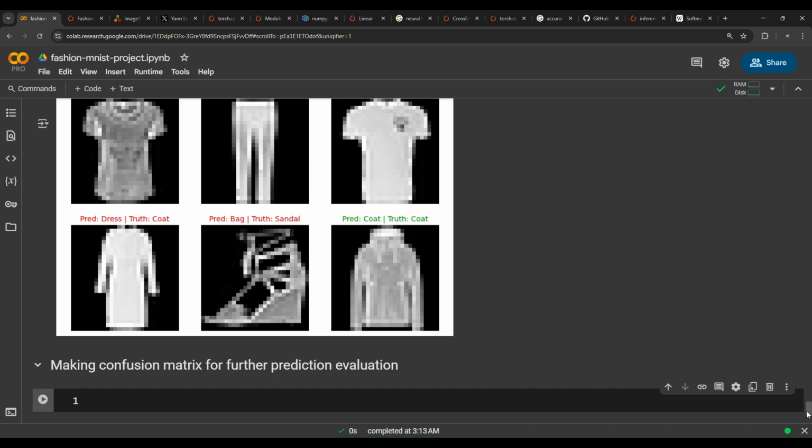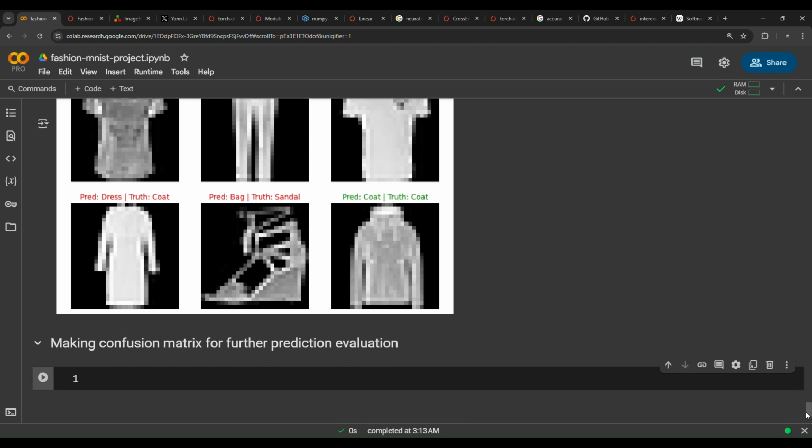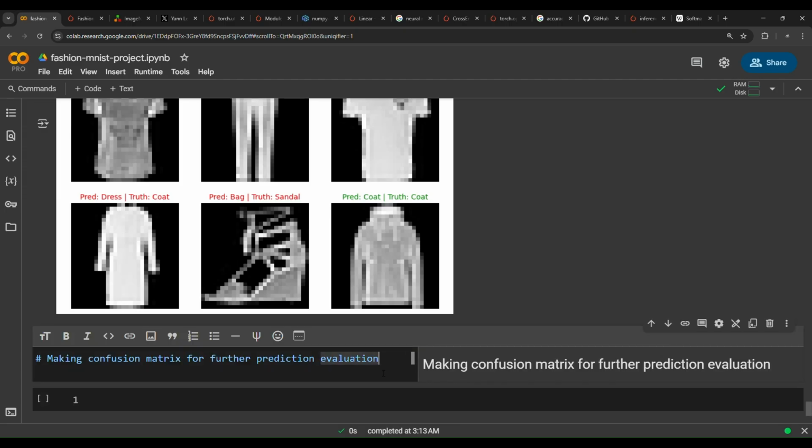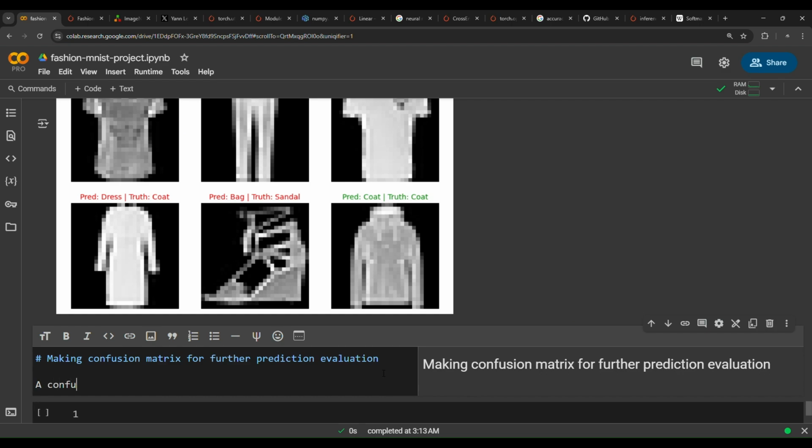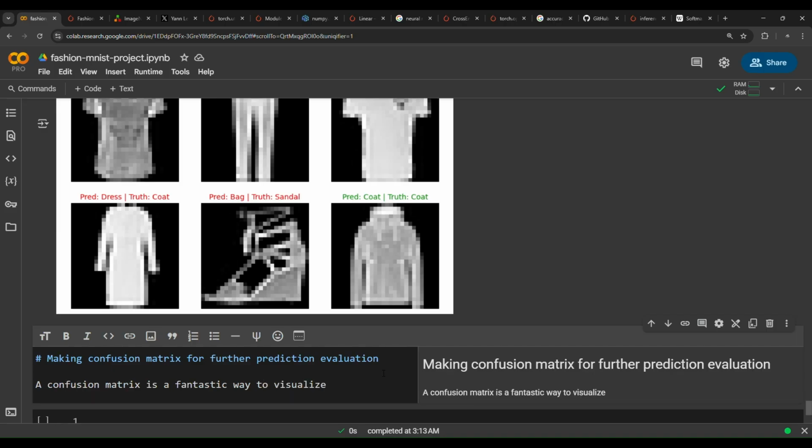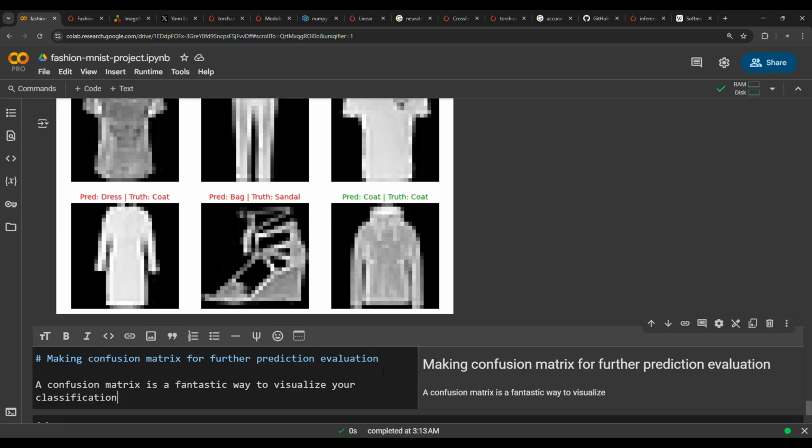Well, a confusion matrix is a fantastic way of evaluating your classification models visually. So let's write this in here. A confusion matrix is a fantastic way to visualize your classification model's performance.